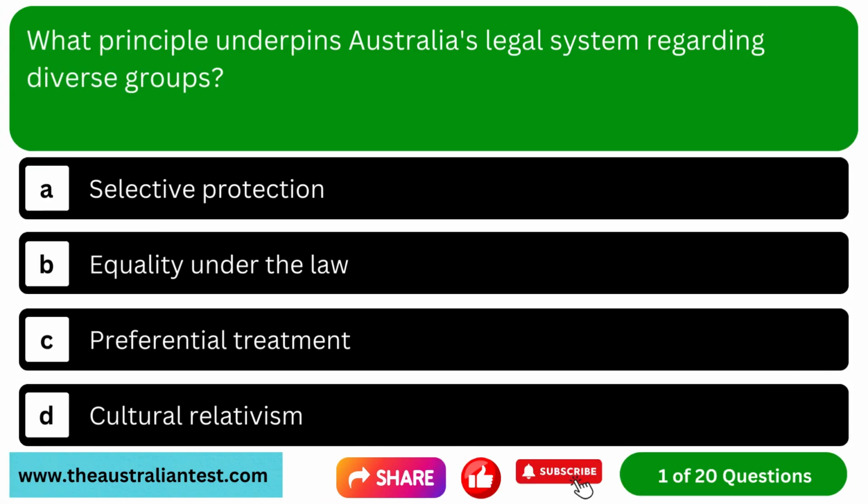Question 1. What principle underpins Australia's legal system regarding diverse groups? Option A. Selective protection. Option B. Equality under the law. Option C. Preferential treatment. Option D. Cultural relativism.